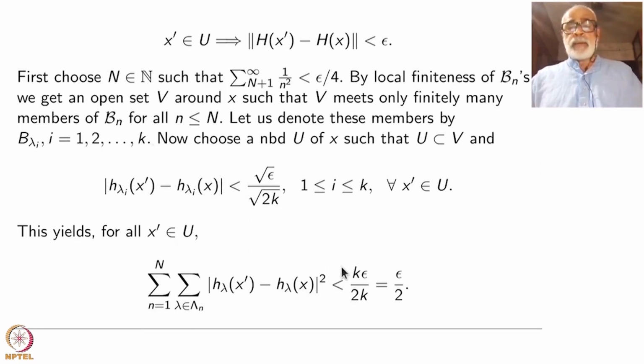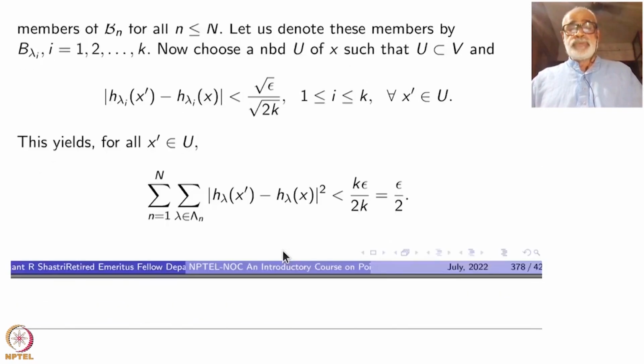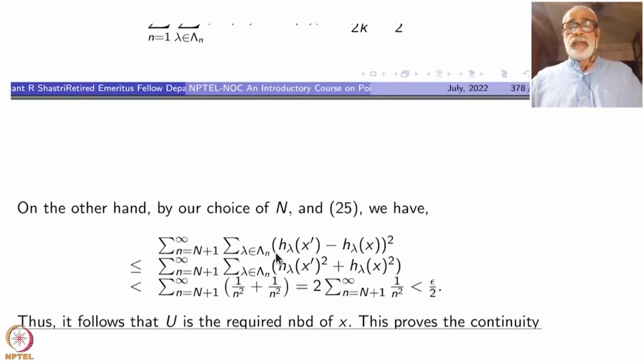How many are there? k of them. So it's k times epsilon divided by 2k, and that is nothing but epsilon by 2. All the sums up to capital N here, this is epsilon by 2.